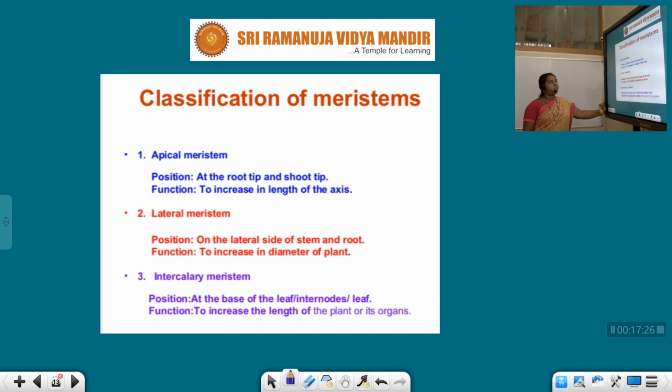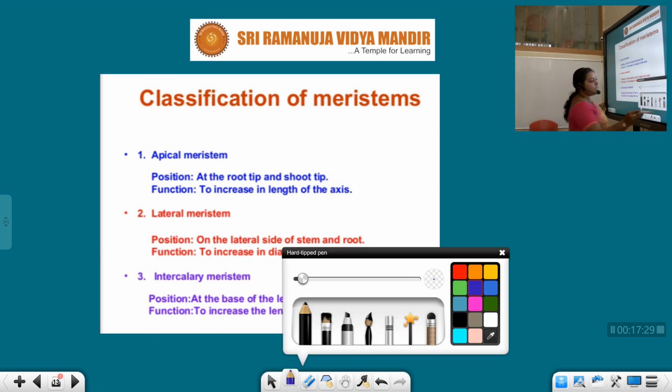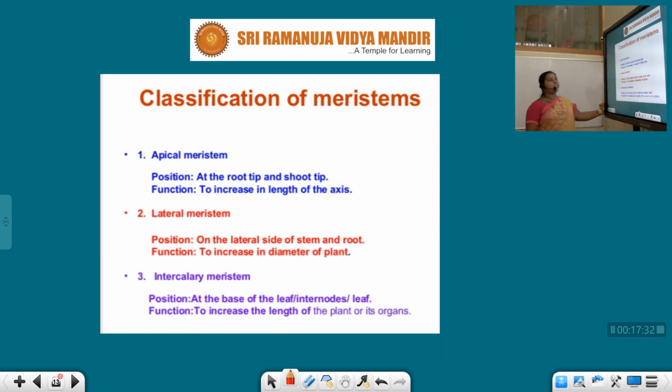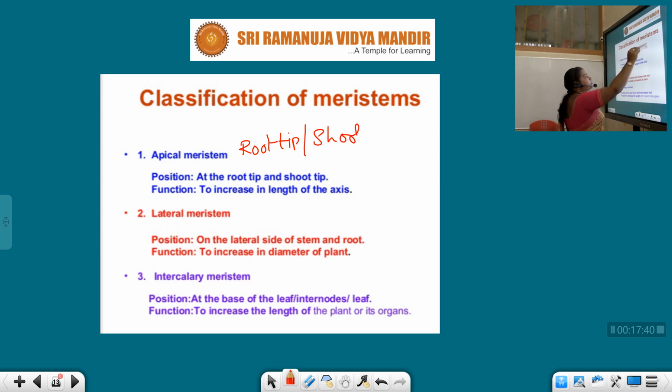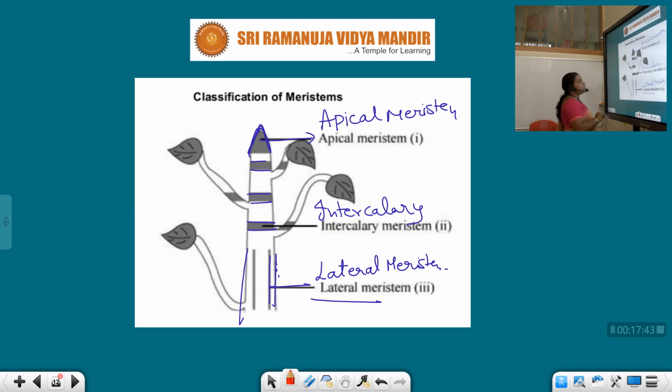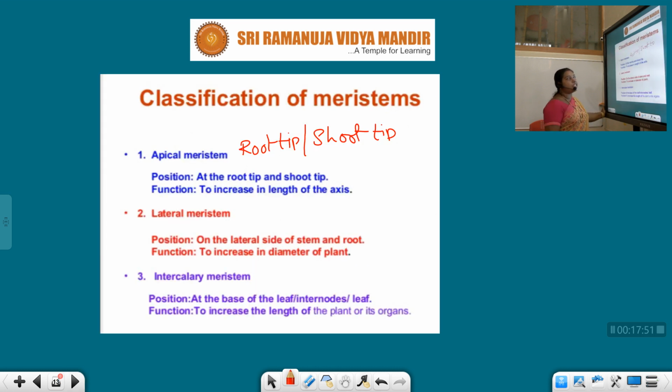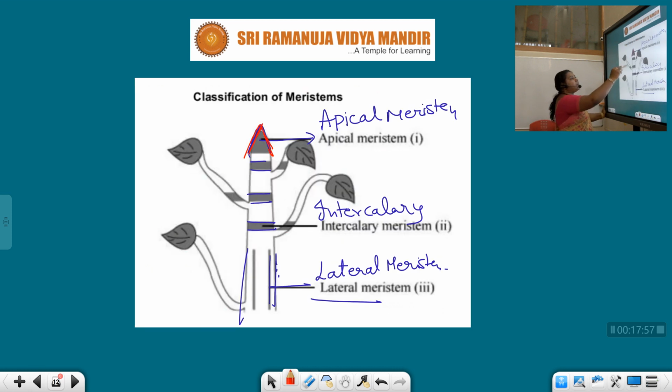Let us discuss apical and the others. First of all, let us talk about apical meristem. Generally, the apical meristem is present at the tip portions, like root tips or shoot tips. Just see the previous picture. At the tip portions we can see the presence of apical meristem, and its function is to increase the length of the axis. So the apical meristem helps the plant to grow vertically, or helps in increasing the length of the plant.